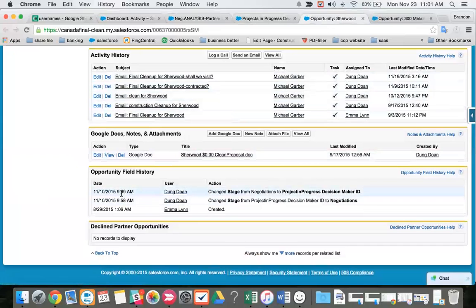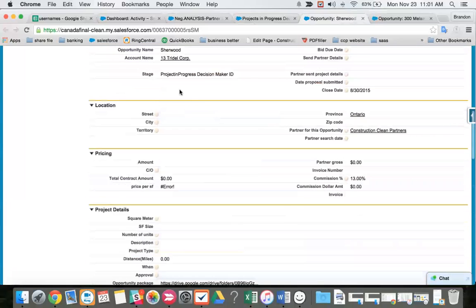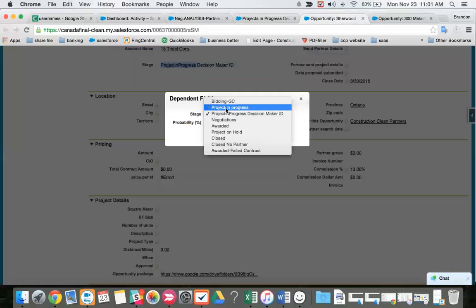So we see there's a minute. It was only in negotiations for 1 minute, then dropped back down to PIP Dec.Mkr. So I'm going to ignore this, and I'm just going to count these since August 29, which we have 5 emails.